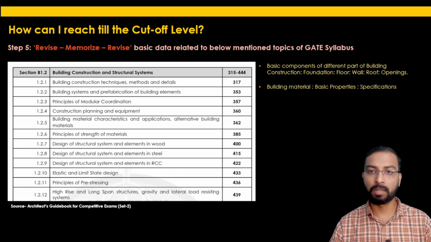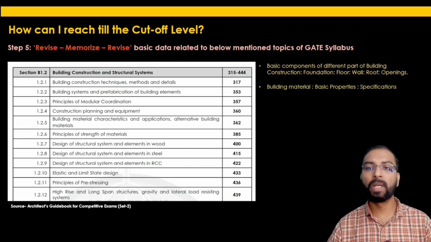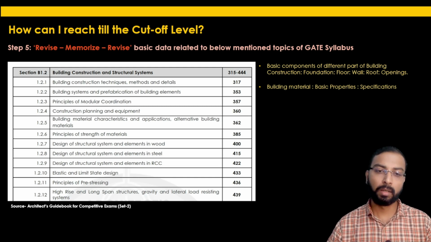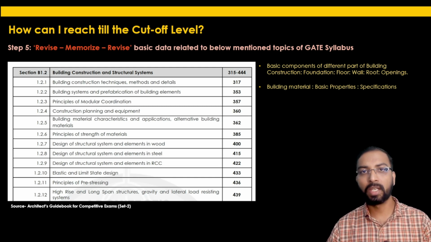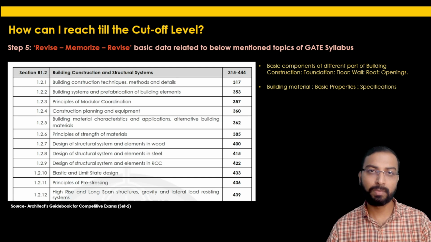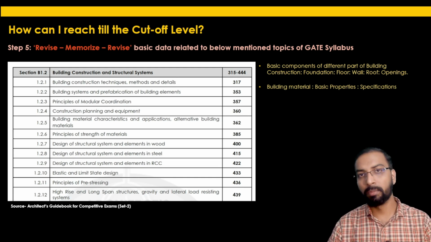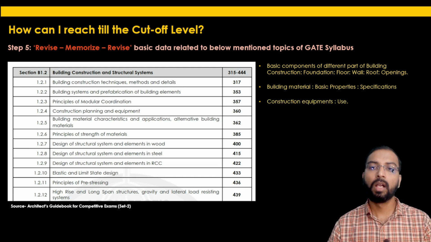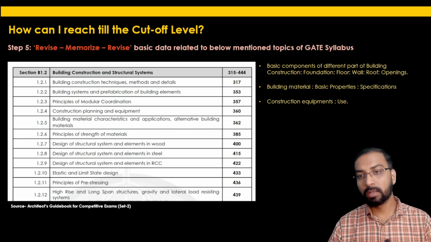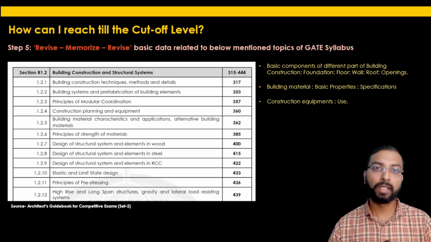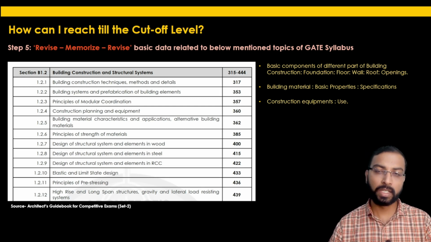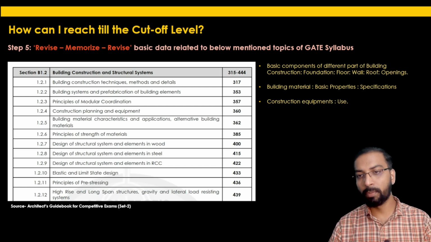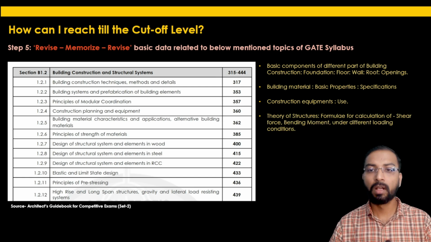The next one is building material: which are the basic building materials, their properties, their chemical formula, and what are the specifications used in building construction. The next list which is important is construction equipment and their respective use. For which purpose are these construction equipment used in building construction? One should have a list of this equipment for GATE Architecture and Planning.